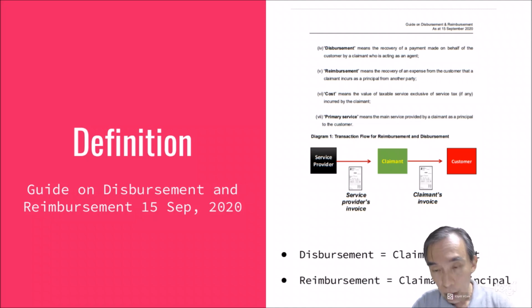That means we have to go back to the owner and get all the directives from the owner. We cannot make decisions. We are agent. Whereas a reimbursement scenario is that we are most of the time making the decisions. We handle everything, and we are acting as a principal with the plumber. The service provider looks at us as the principal, and the customer, the landowner or house owner, doesn't care. So that is our scenario most of the time.